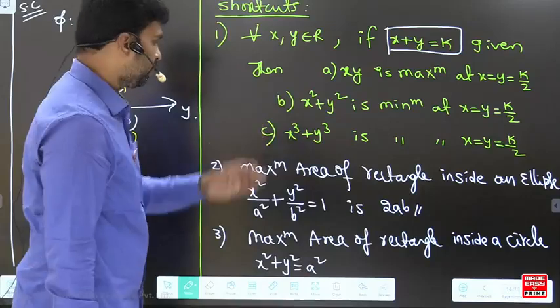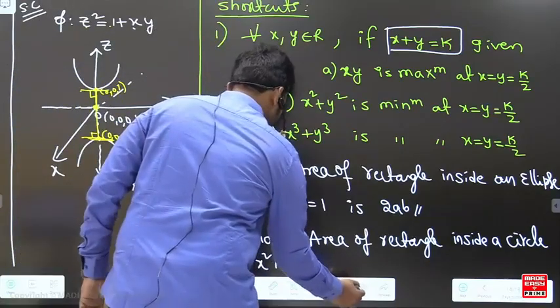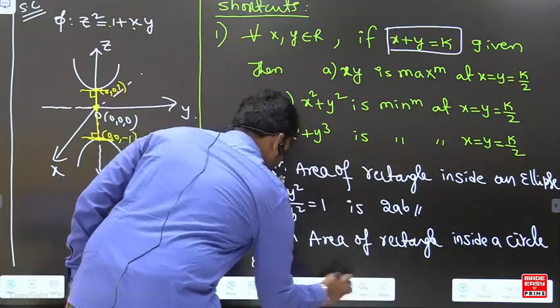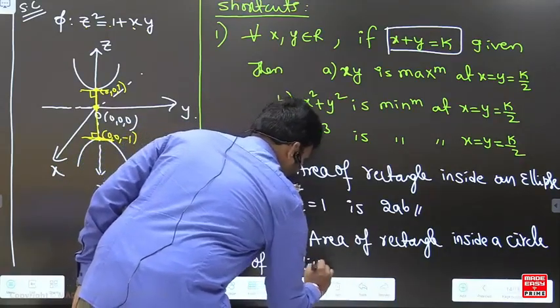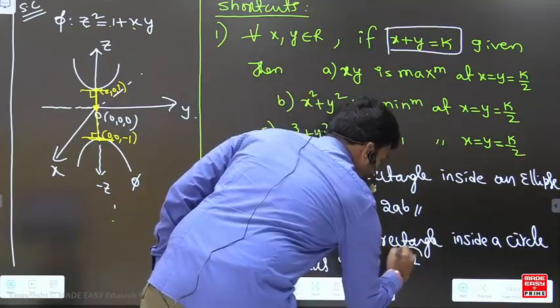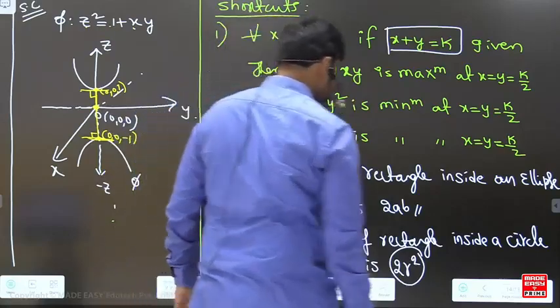The maximum area of a rectangle inside a circle of radius r is 2r square.